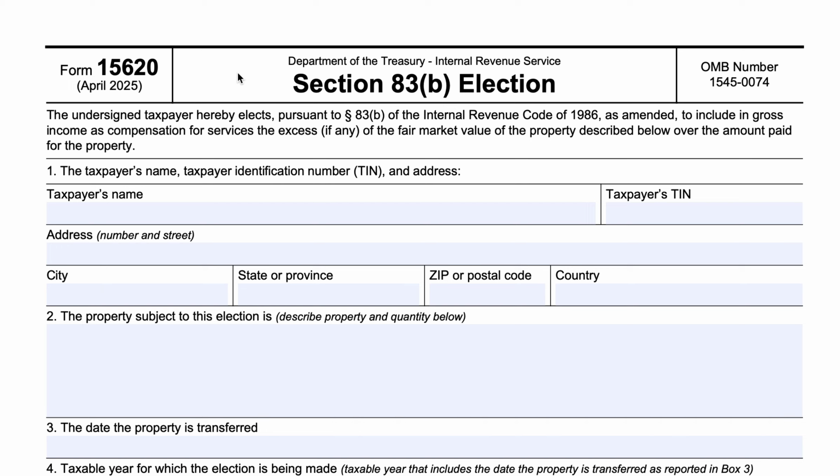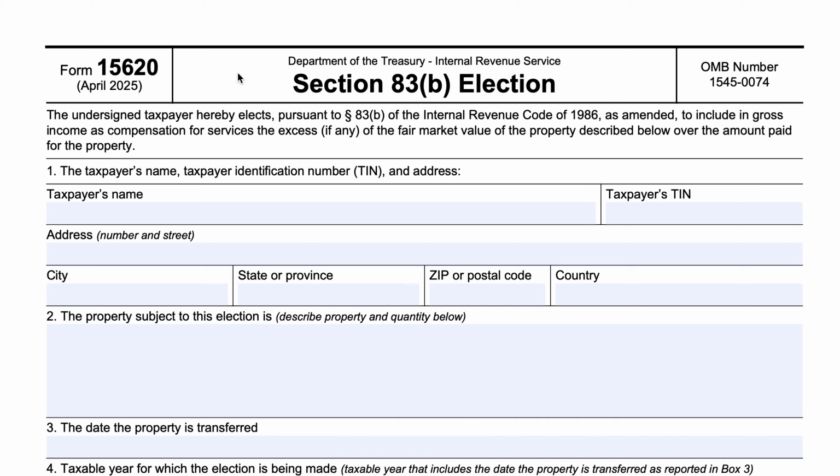So, a couple of things before we actually get into this form. Most common would be stock options, grants, things of that nature, but really it has to do with any type of property that you've received in the form of compensation where you don't have vested rights to it. Once you complete this form, you would complete it, sign it, and send it to the IRS via mail to the IRS office in which you would be required to file your income tax return. So you still send it by mail.